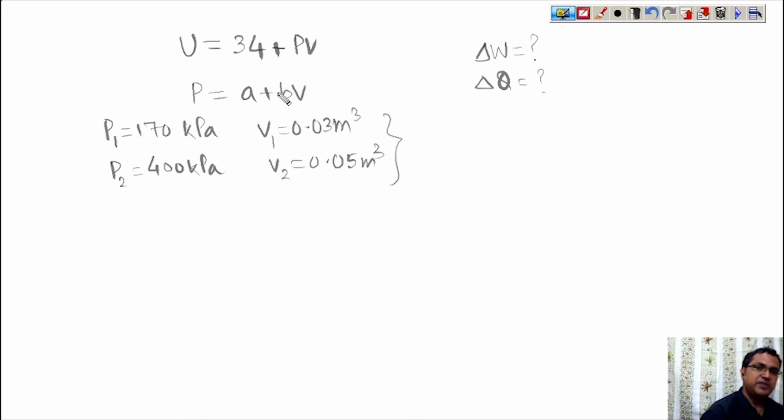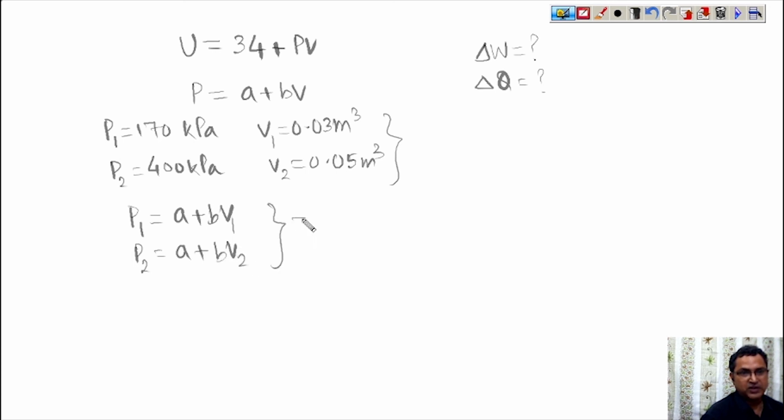A plus BV is given. So P1 is equal to A plus B V1, and P2 is equal to A plus B V2.